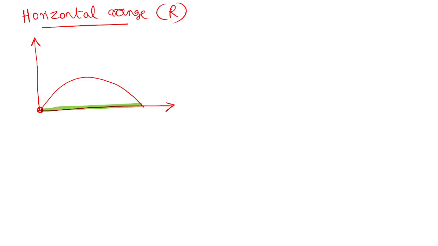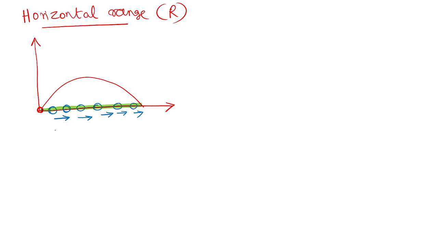Denoted by R. So listen, let us focus on the shadow on the ground. Let us focus on the motion of the shadow only. As the body moves along the curve, the shadow moves along the ground, parallel to it, along this straight line.